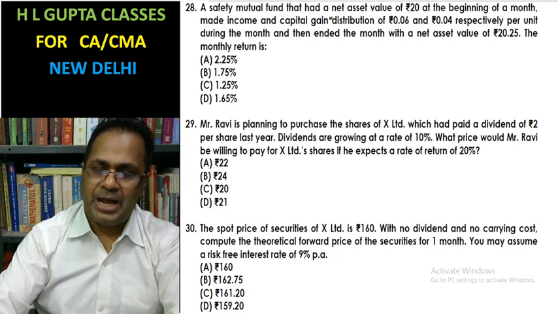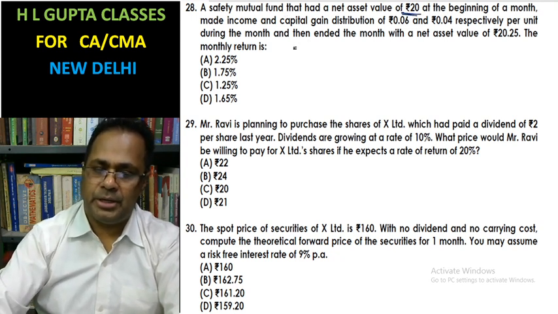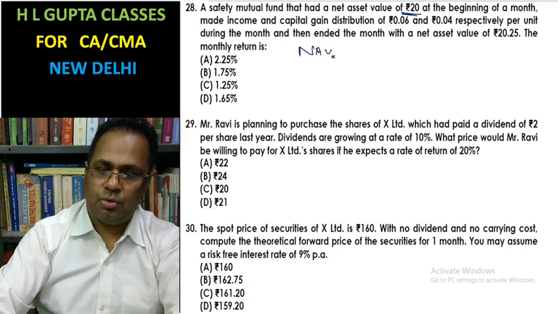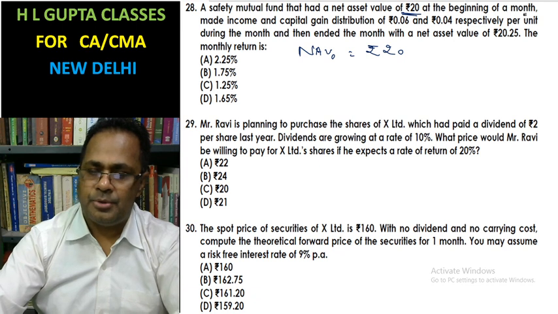A safety mutual fund had a net asset value of rupees 20 at the beginning of the month.